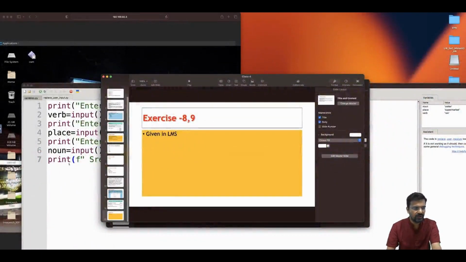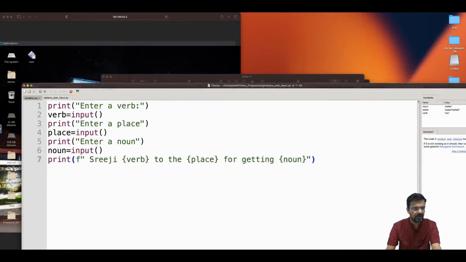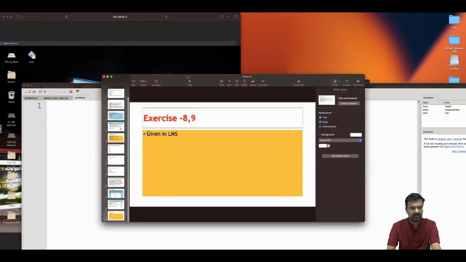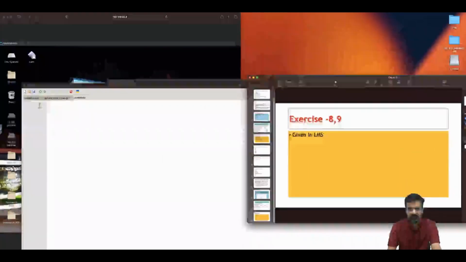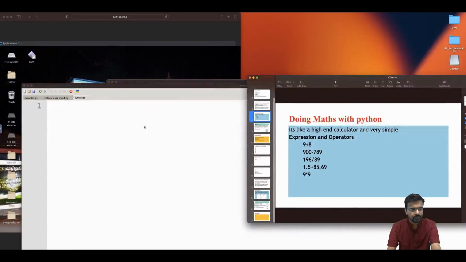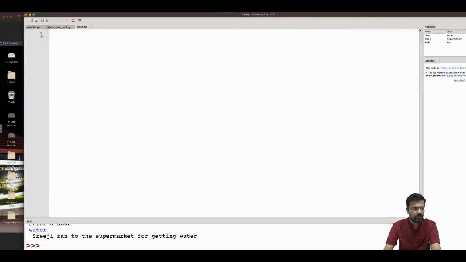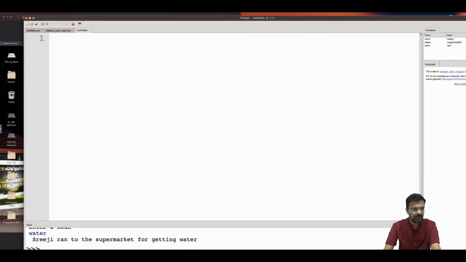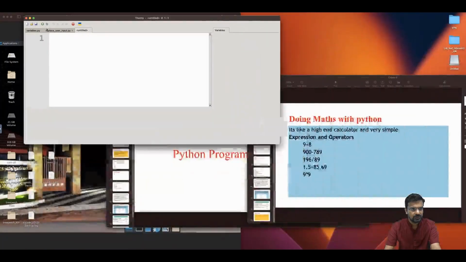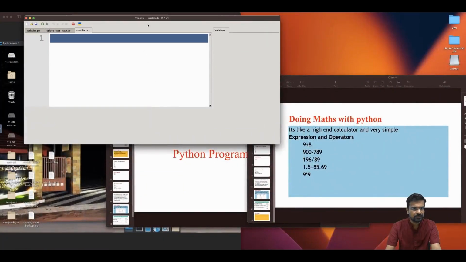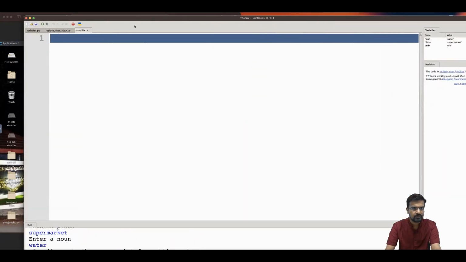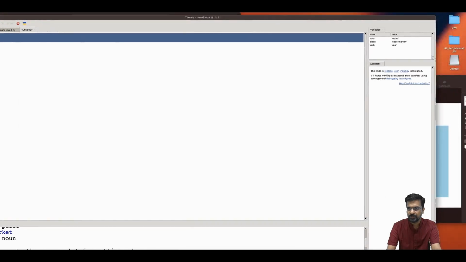Now I am going to the Thonny application and trying to display some of the things which we have already discussed. This can be done in the shell, so I'm going to do this in the shell. I hope the shell is visible to you.